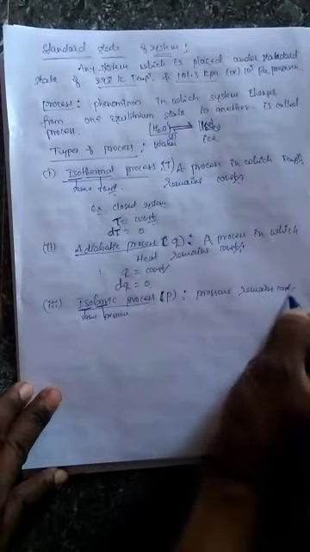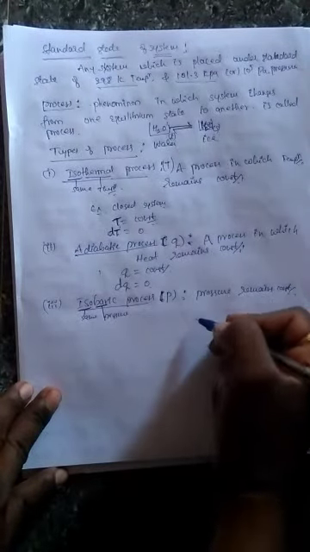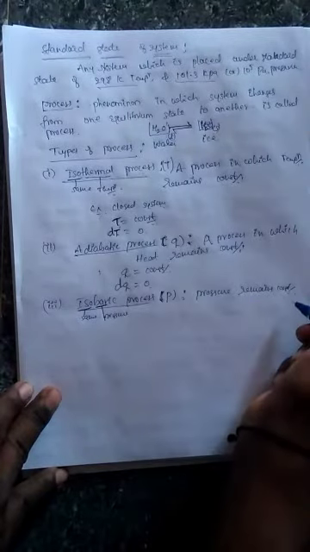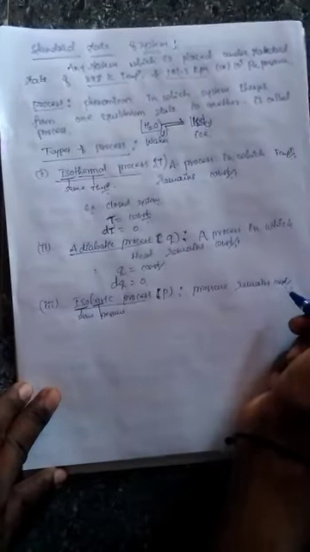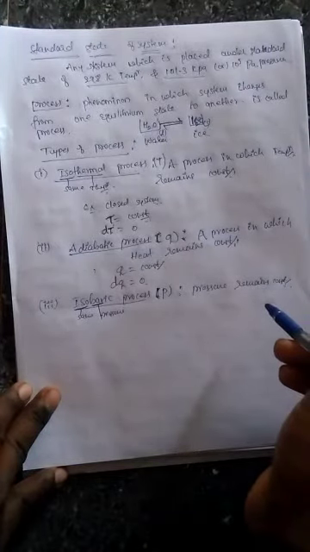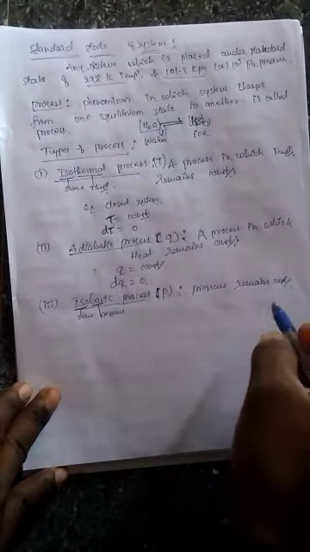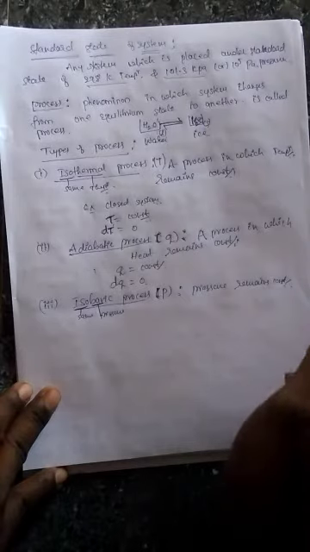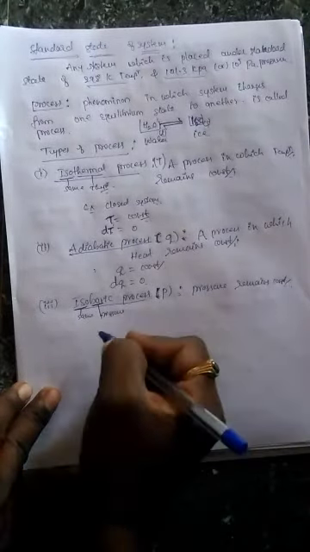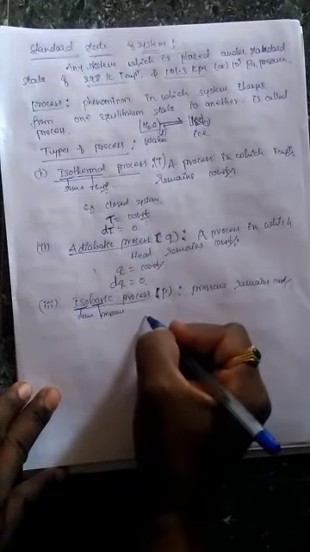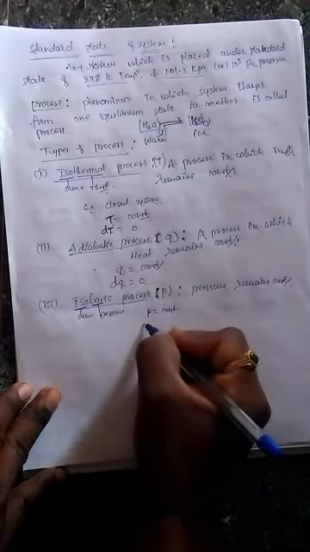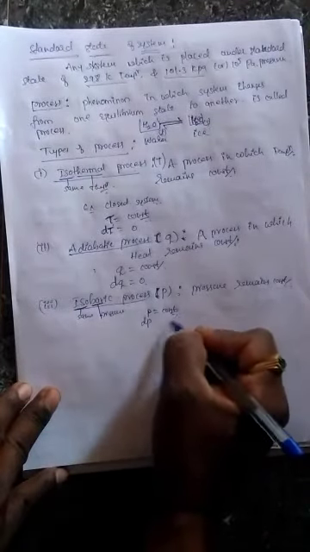For example, in a pressure cooker the pressure remains constant at a certain stage, with no increasing or decreasing of pressure, even though the temperature changes. Such a process we call an isobaric process. Mathematically it can be represented as P is equal to constant, then differentiation of pressure is equal to what?